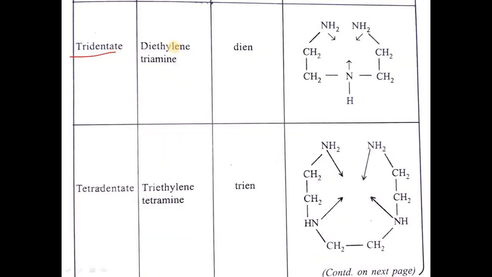Then tridentate ligands, for example diethylenetriamine, short form dien, structure NH2CH2CH2NHCH2CH2NH2.